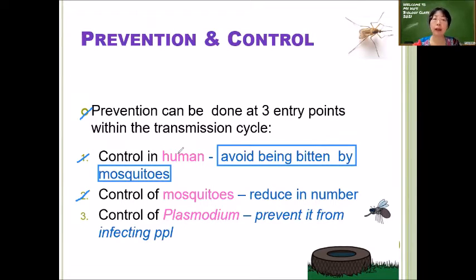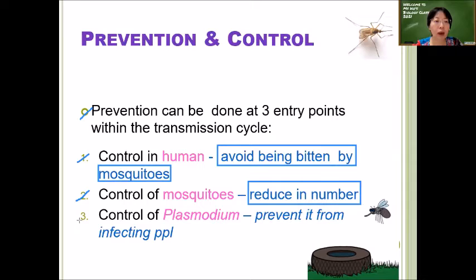So we control human, right? We control ourselves, so we prevent ourselves from being bitten by mosquitoes. And number 2 is control of mosquitoes. So we try to do something to reduce the mosquito numbers. We do not allow them to breed, so the number will not increase.